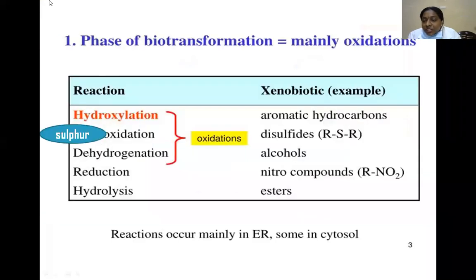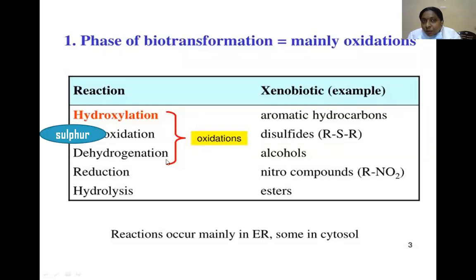Phase 1 of biotransformation: mainly oxidation reactions, hydroxylation, sulfoxidation, and reduction, hydrolysis. Here, the xenobiotic compounds undergo mainly hydroxylation, sulfur oxidation and dehydrogenation, involving oxidation. The aromatic hydrocarbons, disulfides, alcohols are the main examples for hydroxylation, sulfur oxidation and dehydrogenation.